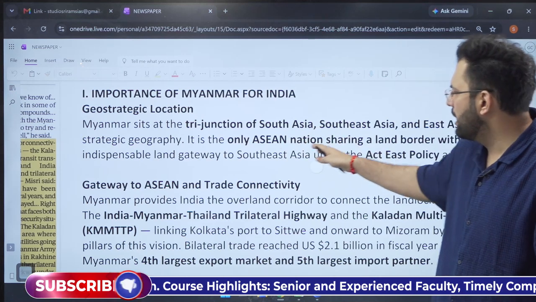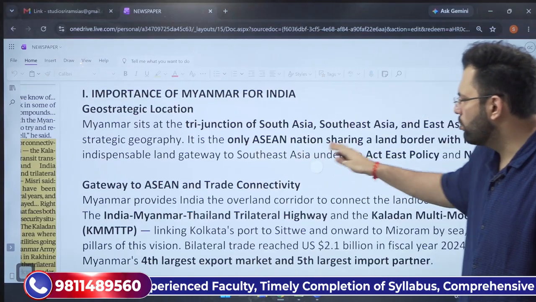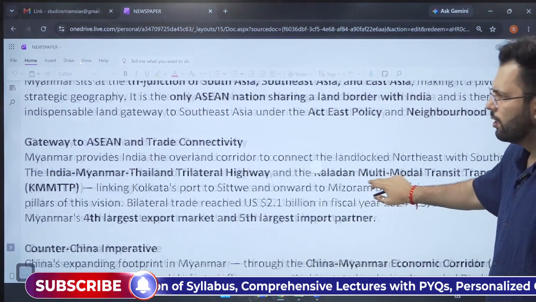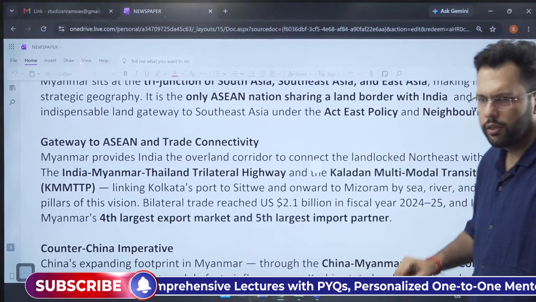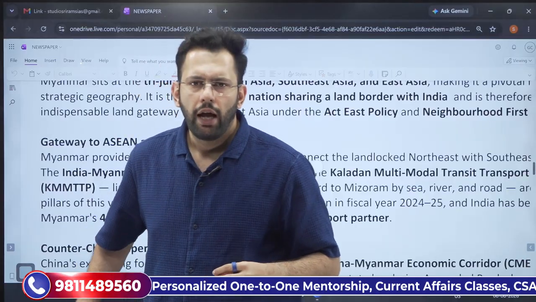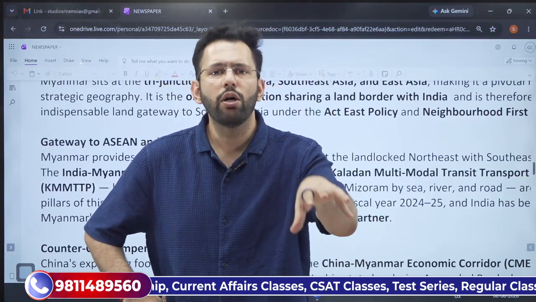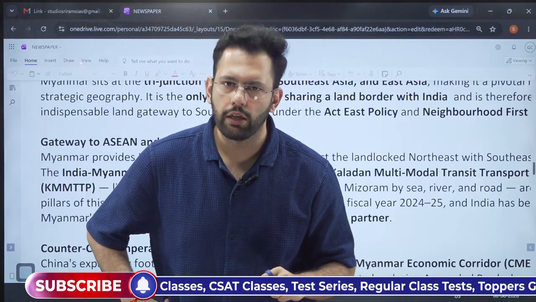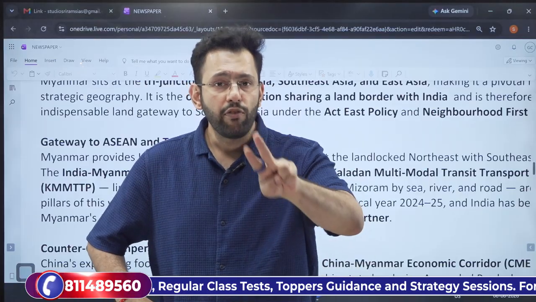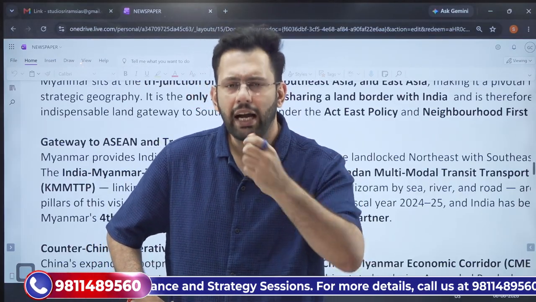So this is a critical area where Myanmar is of importance. It is the only ASEAN nation sharing a land border with India. And it is a gateway to Southeast Asia under Act East policy and neighborhood first policy. So it is a gateway to ASEAN. India has invested tremendously in Myanmar. And the major project that India has invested into is the Kaladan multimodal transit and transport project. India has also invested in the India-Myanmar-Thailand highway.